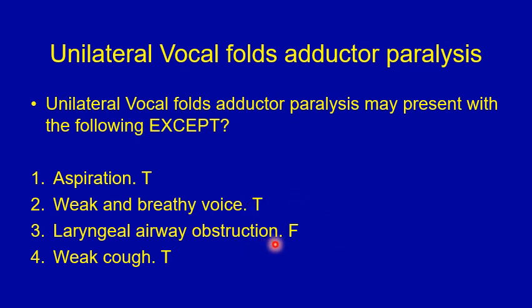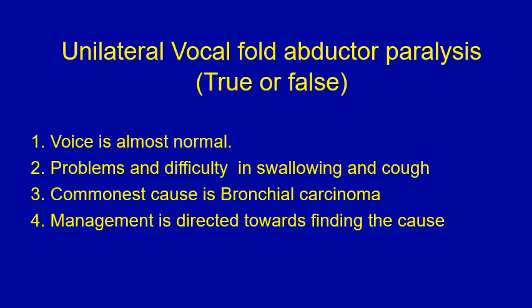Laryngeal airway obstruction, that's false, because they will always have a patent laryngeal airway. Weak cough, that's true, because with a gap between the two vocal folds, there may not be enough subglottic pressure built up to give an effective cough. So all these presentations are true except laryngeal airway obstruction. This is the correct answer.